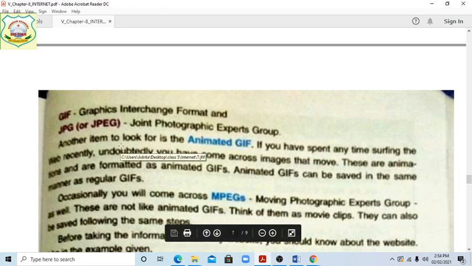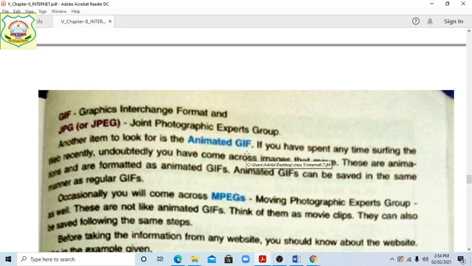Another item to look for is the animated GIF. You have seen that in WhatsApp groups, when someone wishes good morning, a candle is burning, or a goddess has come, or flowers are flowing this way.